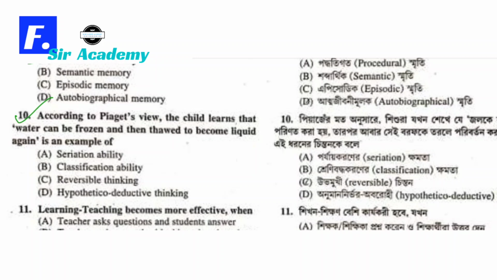According to Piaget's view, the child learns that water can be frozen and then thawed to become liquid again. Is an example of reversible thinking, so option C is correct. It's a reversibility, so it's a reversible thinking. Option C is correct.